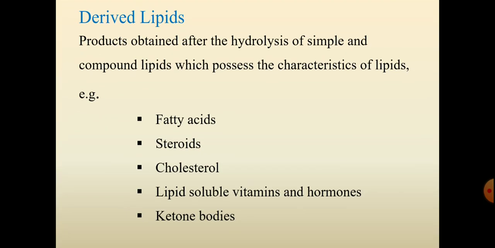And the last one is derived lipids. Derived lipids are the products obtained after hydrolysis of simple and compound lipids which possess the characteristics of lipids. So they are obtained by the hydrolysis of group 1 and group 2, that means simple and complex lipids. They possess the characteristics of lipids. Examples: fatty acids, steroids, cholesterol, lipid-soluble vitamins and hormones, and ketone bodies.